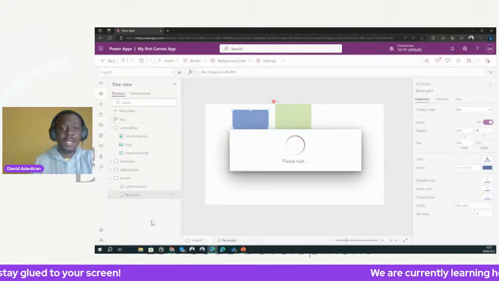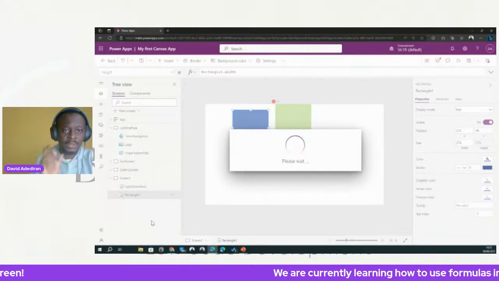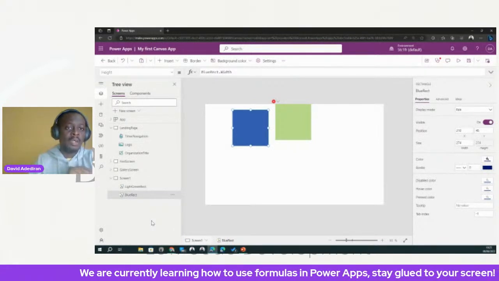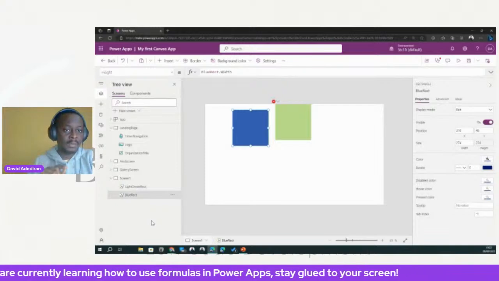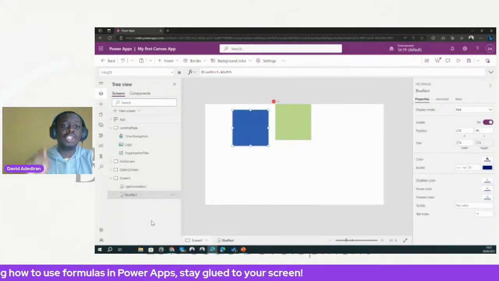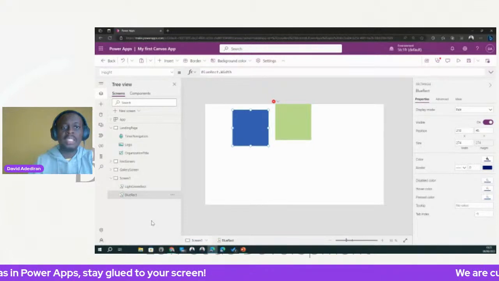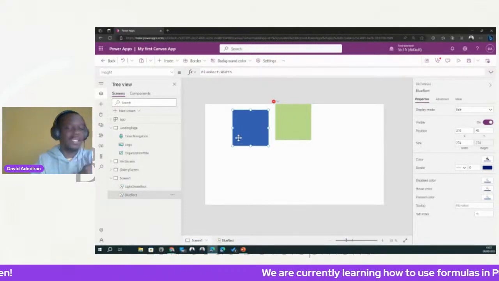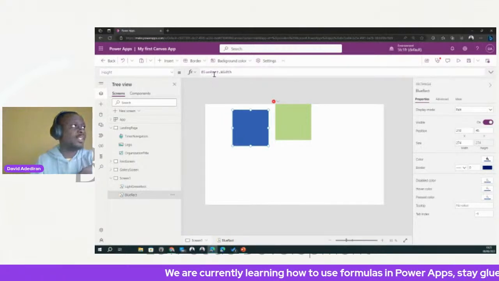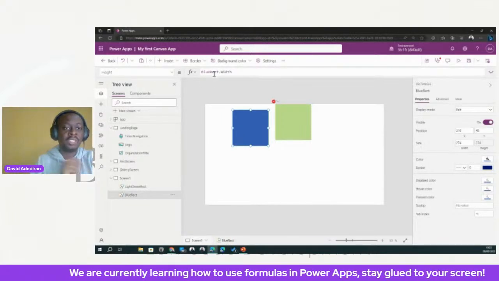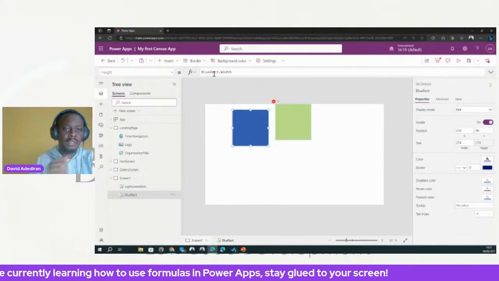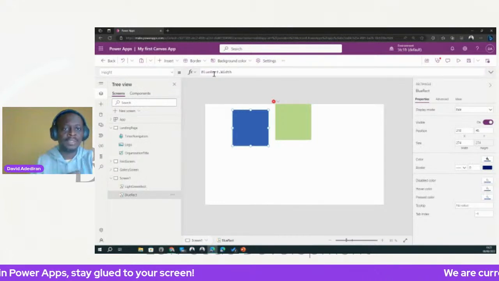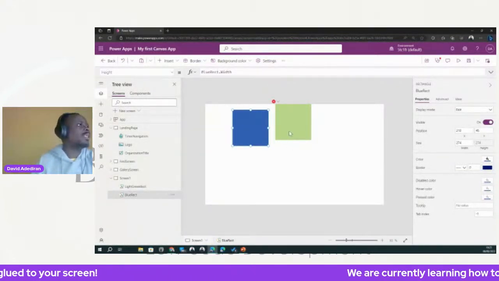Now the beauty about Power Apps, by the way, is very important. Even though we've used the reference name before in a particular formula, when you change the name of the control, it picks up the new name. Let me show you. In fact, I can already see it in the formula bar. The new name is now blue rectangle. Before it was rectangle one. It has picked that name immediately. So that's one nice, cool thing about Power Apps. Okay, so now let's go back to this guy.